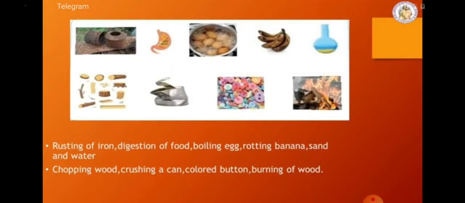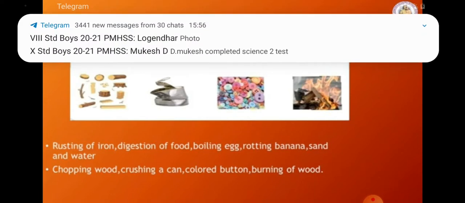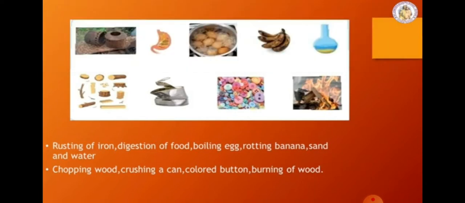Let us see some of the changes taking place in things by a chemical and a physical process. First one, rusting of iron. Second one, digestion of food. Third one, boiling of egg. Fourth one, rotting banana. Fifth one, mixing sand and water. Sixth one, chopping wood. Seventh one, crushing a can. Eighth one, a mixture of different colored buttons. The last one, burning of wood.